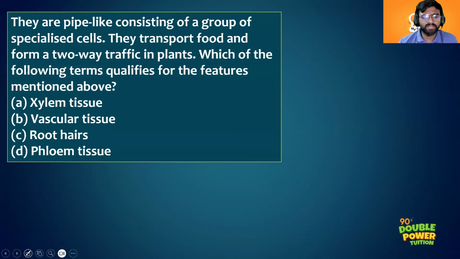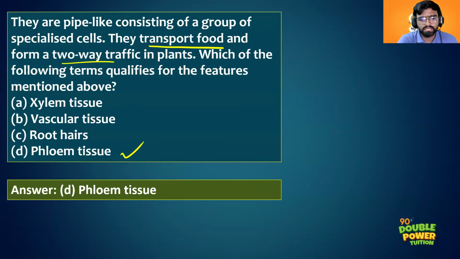So from the first term itself, we can identify, right? They are transporting food. Two-way means both in upward as well as downward direction. So using the two hints, that they transport food and form a two-way traffic, we can easily conclude our answer. It is phloem tissue. So the right answer here is phloem tissue, option D. Clear? Can we move on to the next question?